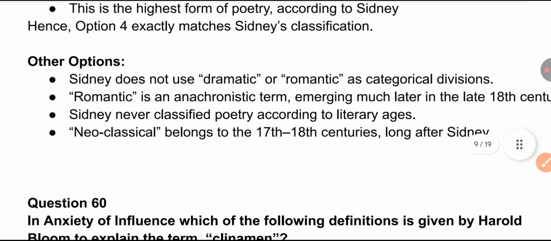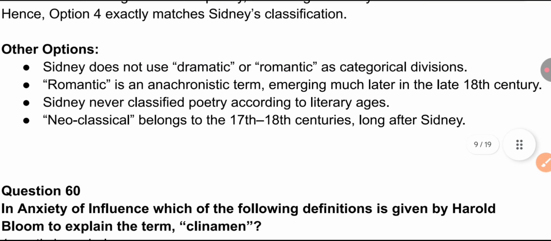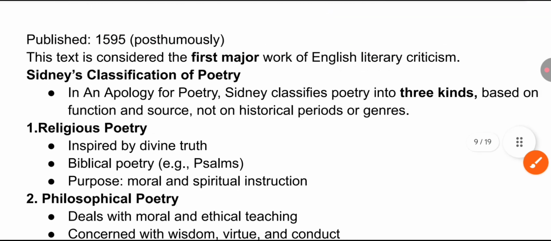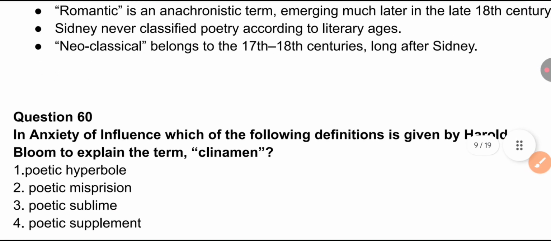Okay, next, you can also get along with this. Sidney does not use dramatic or romantic as categorical divisions. Romantic is an anachronistic term emerging much later, in the late 18th century. Sidney never classified poetry according to literary ages, and neoclassical belongs to the 17th and 18th centuries, long after Sir Philip Sidney. So I hope everything is clear.